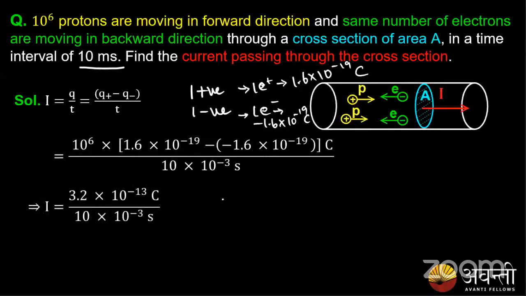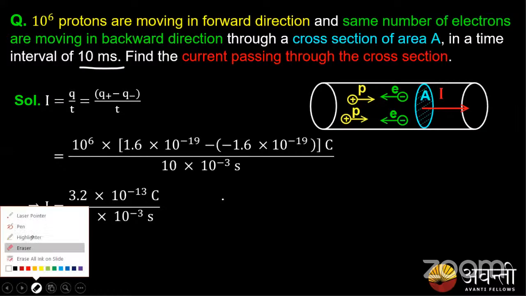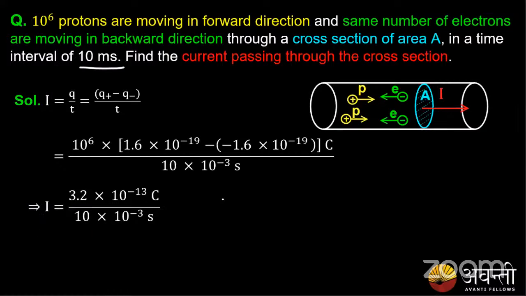Yes, that is 3.2 into 10 power minus 13 by 10 into 10 power minus 3 seconds. So this amount of charge is flowing in the given instant of time. Please note that whenever they give 10 power 6 protons, we have to consider not only the 10 power 6, but also the magnitude of each charge while calculating. Hope everyone has got this.